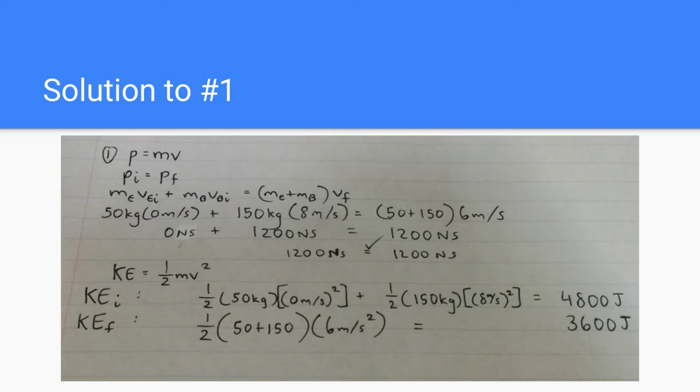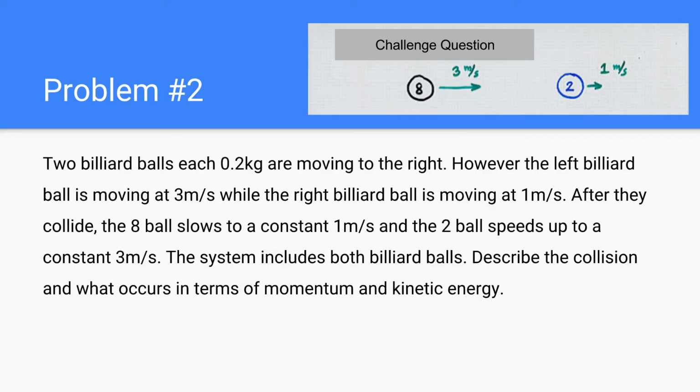Now for the final kinetic energy, we use the total mass times the final velocity, and we get 3,600 joules of energy. Notice how there is a difference between the initial and final kinetic energy of 1,200 joules. There is a loss of kinetic energy, which means that it is not conserved, and thus this is an inelastic collision. Now to our next problem.